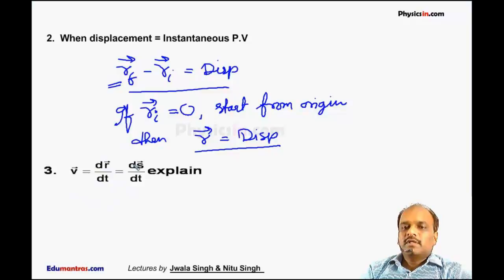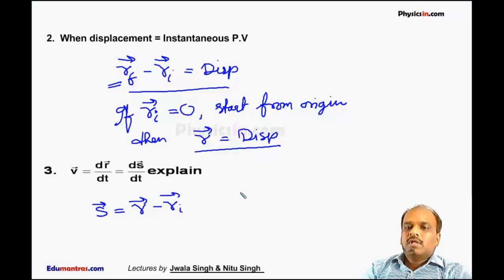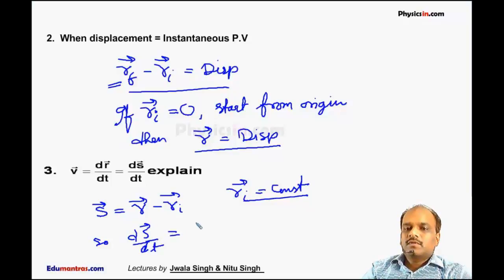v is equal to dr by dt, that is also equal to ds by dt, because we know s, that is displacement, is equal to R minus Ri. Now we know Ri is the initial position vector, which is always constant. So ds by dt is always equal to dr by dt, because d Ri by dt is always equal to 0.